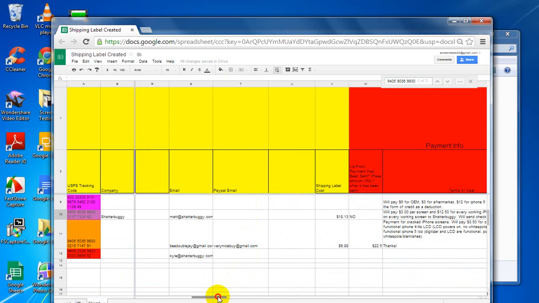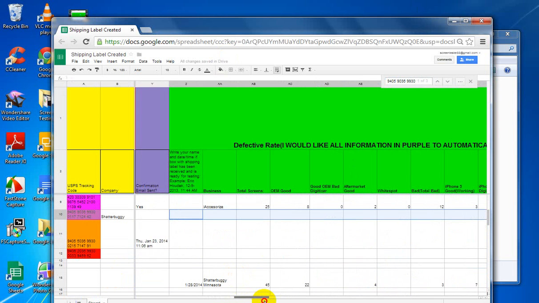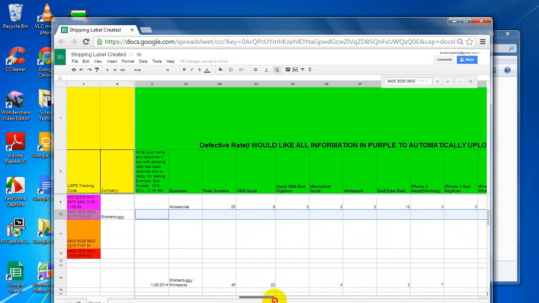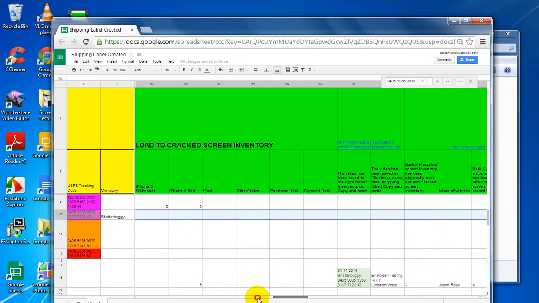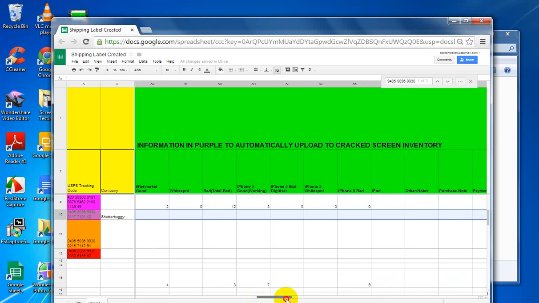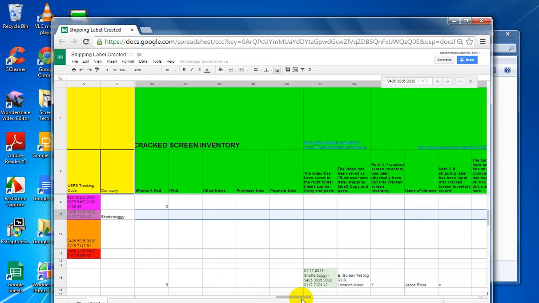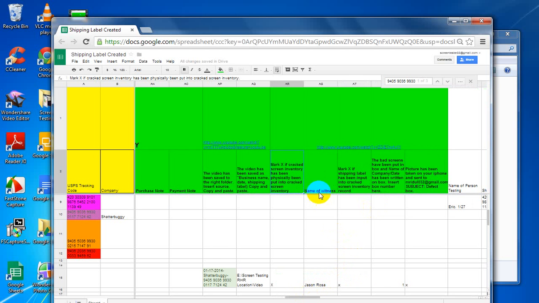And just so you know, you will be doing all of your work in the green section. And right here, you have the defective rate, which will be the results of your testing. And then you'll also have checkup functions to make sure that you've saved the video, you've saved it in the right place, you've physically added the correct screens into the correct screen inventory.